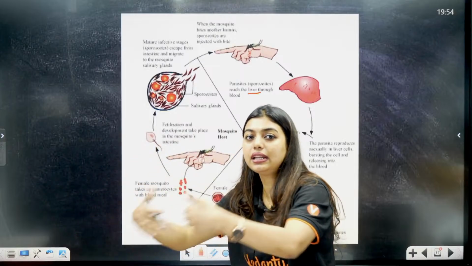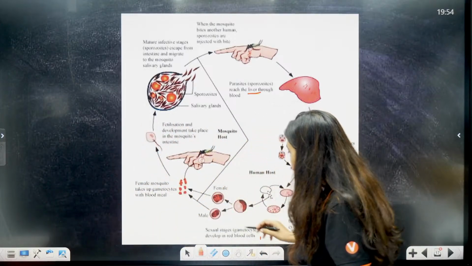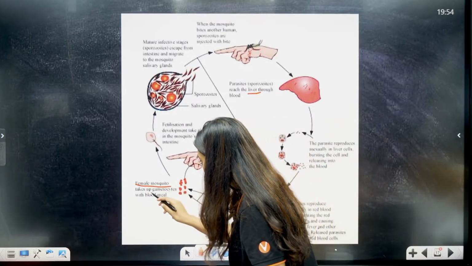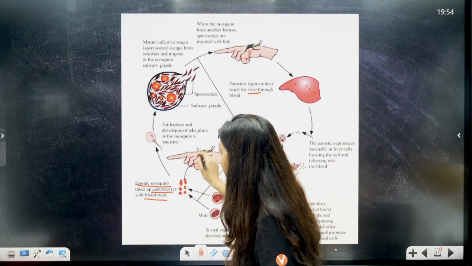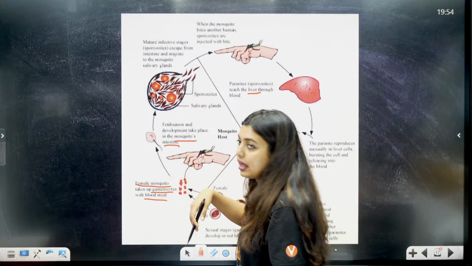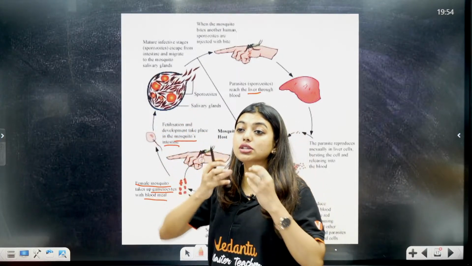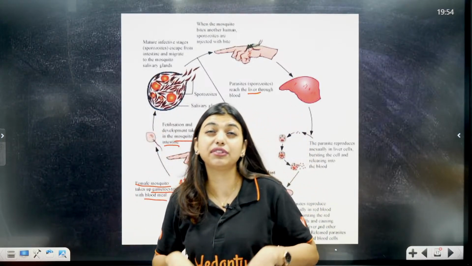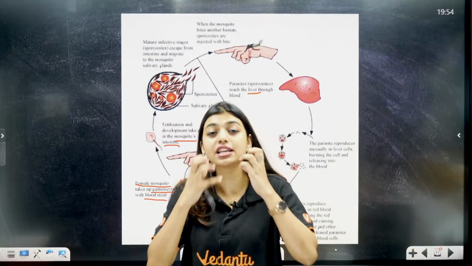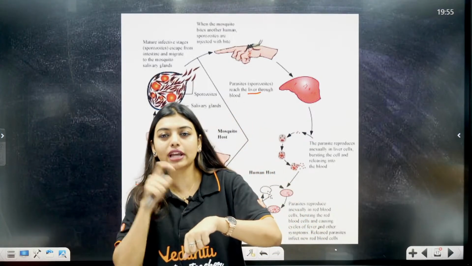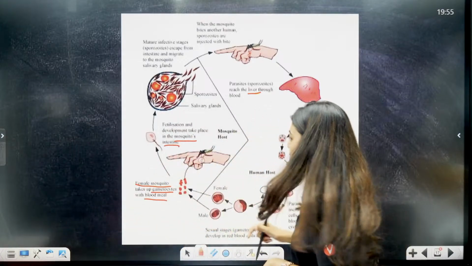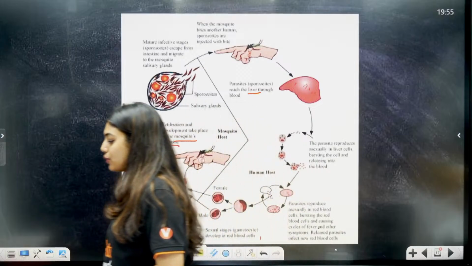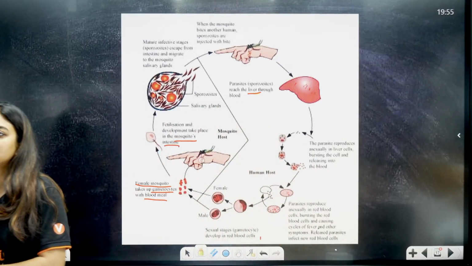Sexual phase will happen in the mosquito's body. Okay. So, students, here female and male will be formed, that the female mosquito takes up the gametophyte as a blood meal, and fertilization will happen in the mosquito's gut. Okay, and then students, the sporozoites will be stored in the salivary gland. Mosquito is very smart, no? He's like, oh, if I go to bite, if it has to come from my stomach, it will become a long process, so I'll keep it in the salivary gland only, so I can go and poke every healthy person possible. Okay, do you want me to write a flow chart for this? Quickly tell me in the chat box if you want me to write a flow chart. I will write it in 2 minutes.